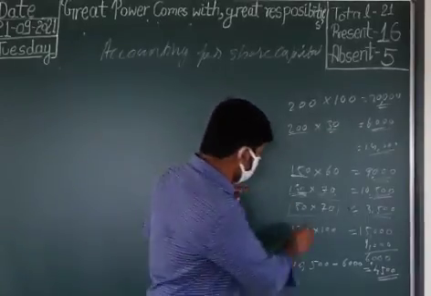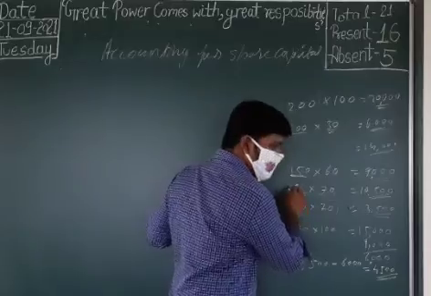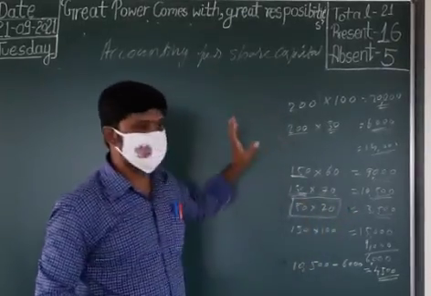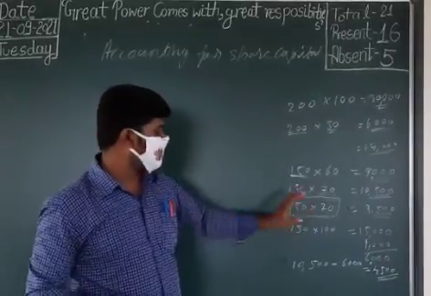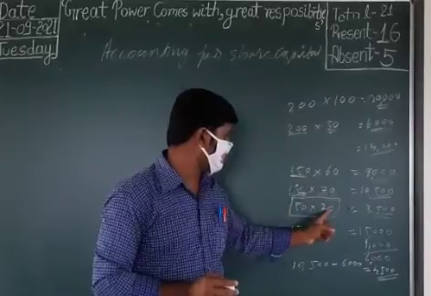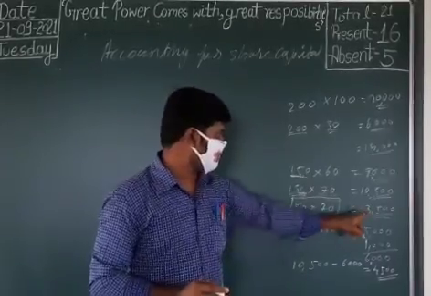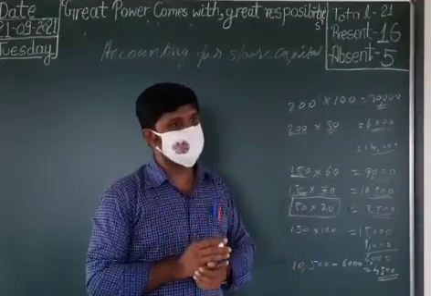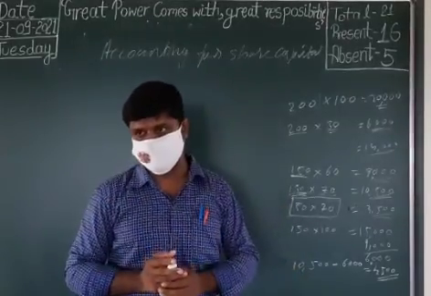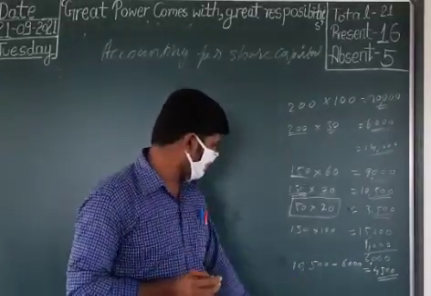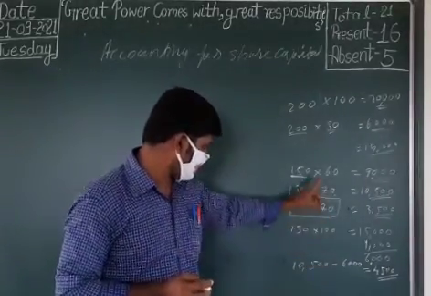But at the same time, we talked only about 150 shares. Now 50 shares remain in the company. Its forfeiture amount, that means 50 shares into 70 rupees, is 3,500. Where is this amount? In the forfeiture account itself. You understand? In another way also we get this amount, this 3,500.